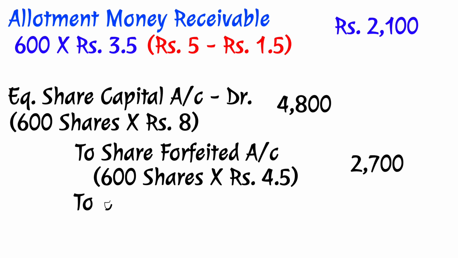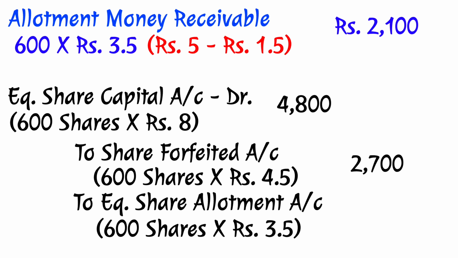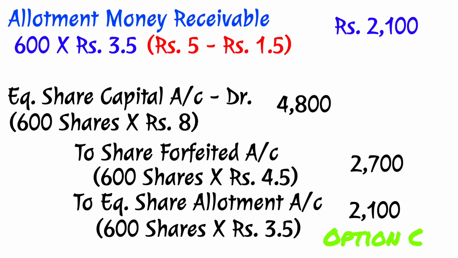And on these shares, there has been calls in arrears, or as some of you would like to write, to equity share allotment account, 600 shares into rupees 3.5 each, which is 2,100 rupees. So which is the correct option? It is option number C.